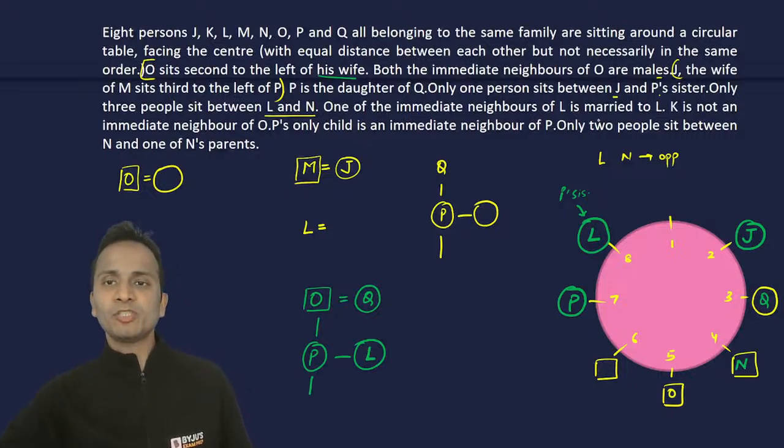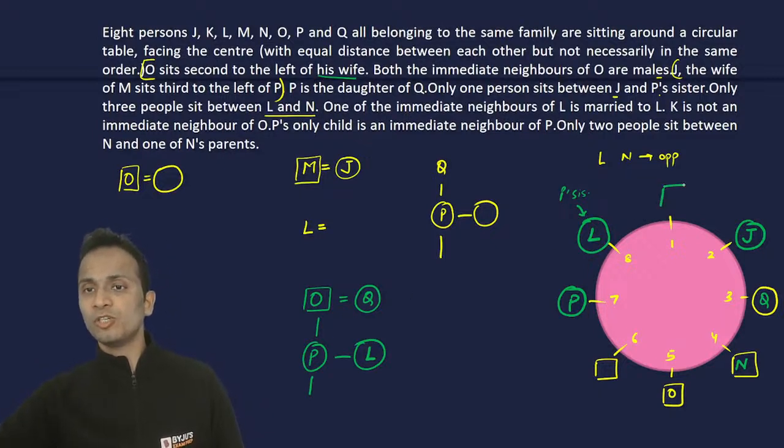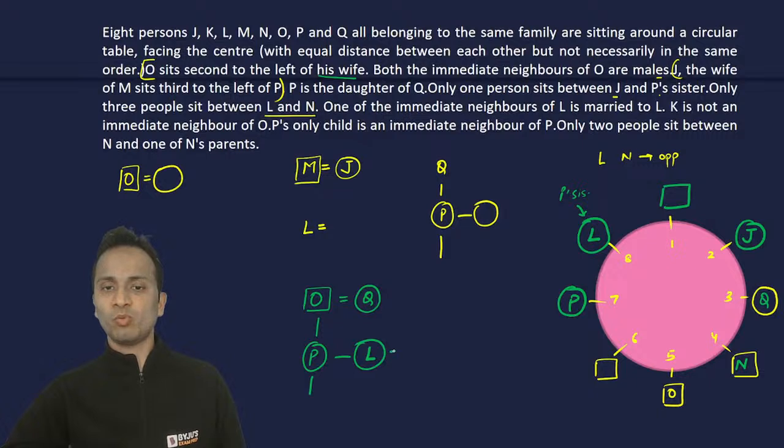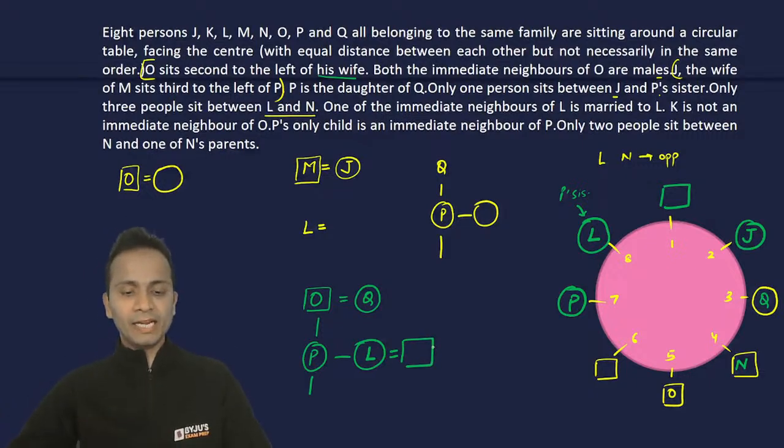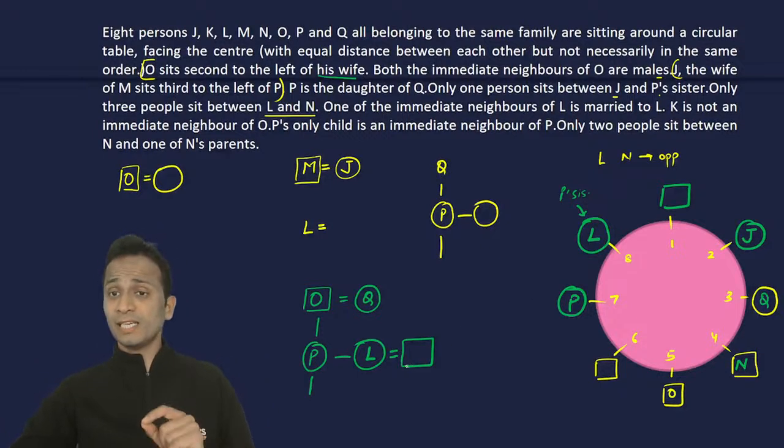So one of the immediate neighbors of L is married to L. Now immediate neighbors of L. L is not married to P, so L will be married to this person who is sitting at chair number 1, right? So I'm going hand in hand with these two. So L will be married to a person who is sitting at chair number 1, right?